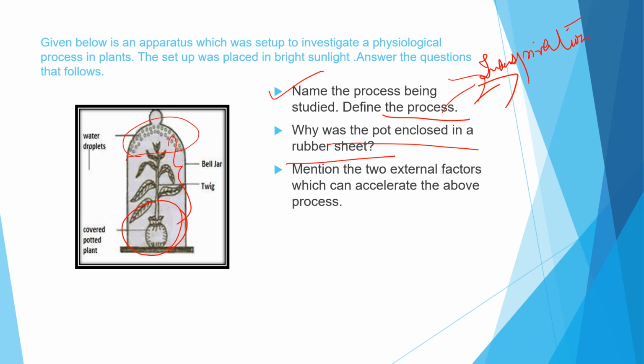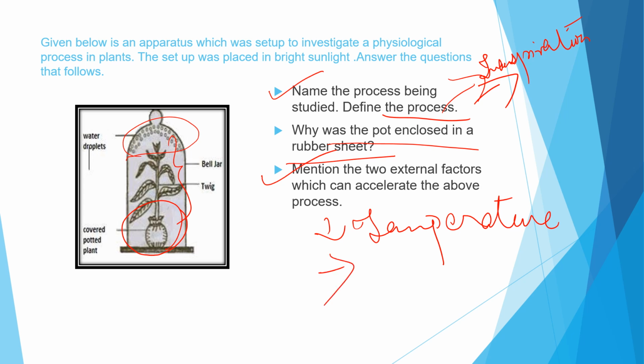Now mention two external factors which can accelerate the above process. The first is temperature. The more the temperature, the more will be the rate of transpiration. Next is humidity. What will happen if the humidity is high? Then the water loss from the aerial parts will be reduced. So humidity is inversely proportional to transpiration. When the humidity reduces, the rate of transpiration increases. High humidity decreases the rate of transpiration.